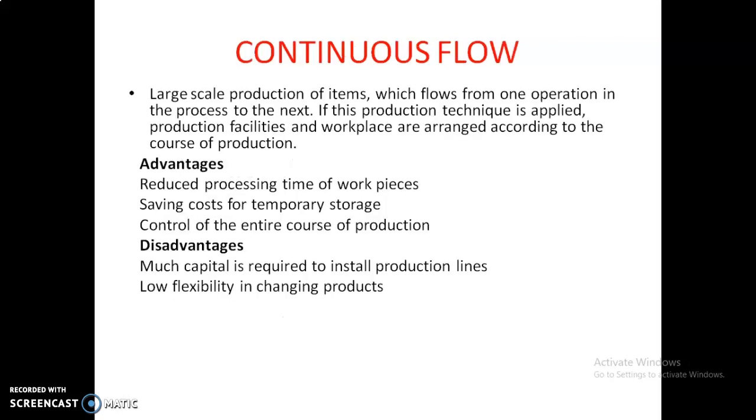Okay. Continuous flow. Large scale production of items which flow from one operation in the process to the next. If this process technique is applied, production facilities and workplace are arranged according to the course of production. This continuous flow technique is used in large scale production. And for this technique, we have to make several changes at our workstation or in the workplace.